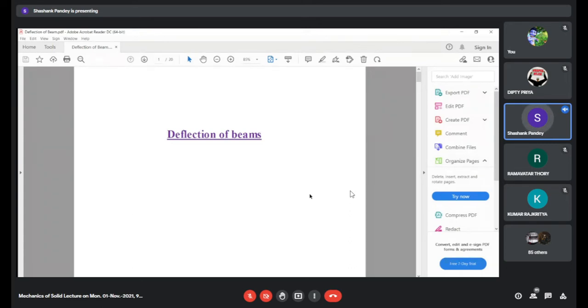We will take cases of different types of beam: cantilever beam, simply supported beam, subjected to different loads. A beam may be loaded with a point load or a uniformly distributed load. A cantilever beam may be loaded in the vertical direction by a point load as well as a uniformly distributed load. So let us derive the expression for the deflection, that is, in the vertical direction, how much it is deflected.